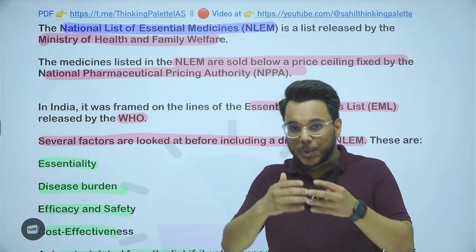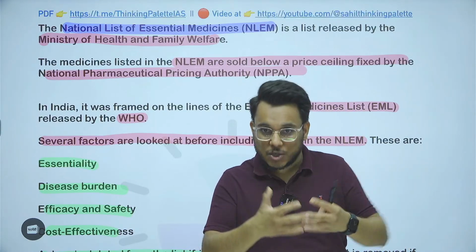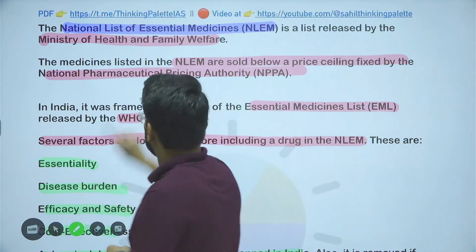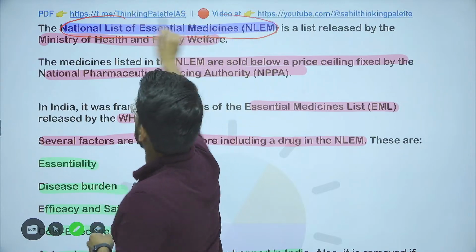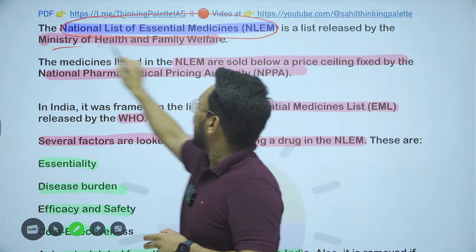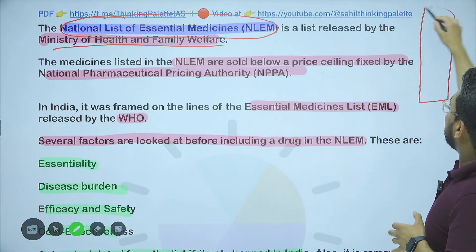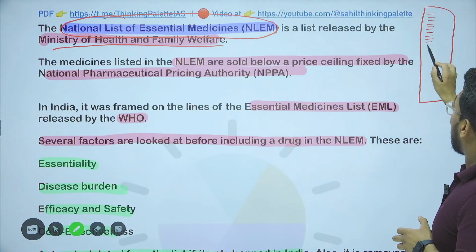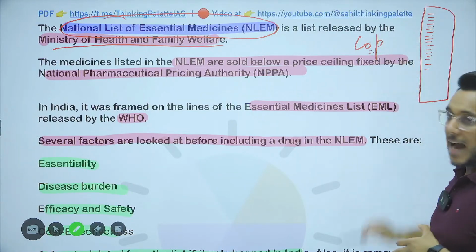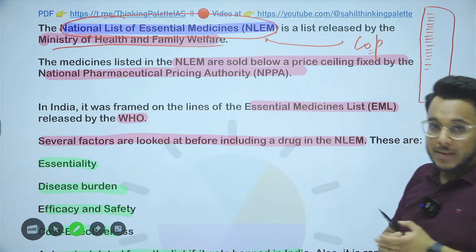Fine. So in order to provide accessibility of certain medicines which happen to be essential, we need to take certain steps. And therefore, the national list of essential medicines is prepared. This list is released by the Ministry of Health and Family Welfare. In this list, certain medicines are listed and their price is capped. They cannot be sold beyond the price that is mentioned.